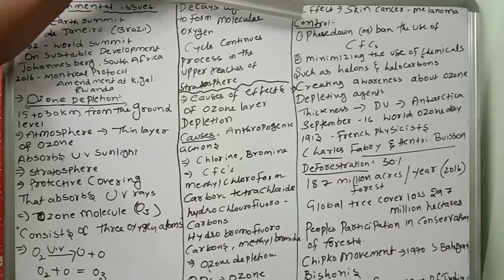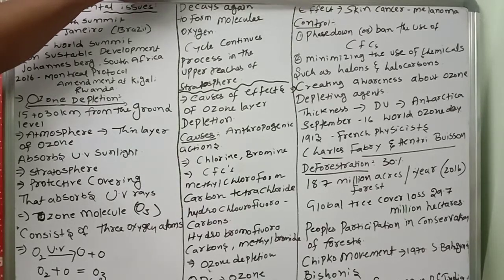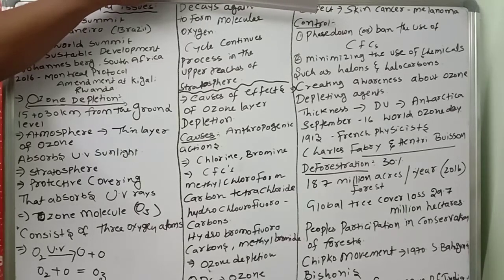And chronic effects leading to eye damage. Even eye damage will take place. DNA damage can also take place, and reactive oxygen species can damage the DNA itself. Very dangerous. DNA will also be damaged because of this ozone layer depletion.